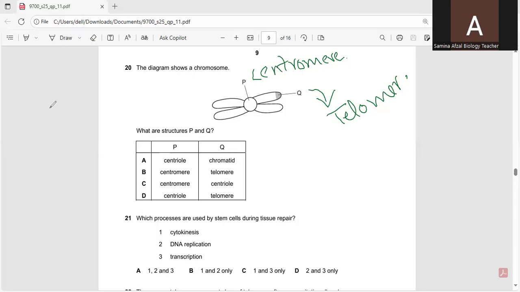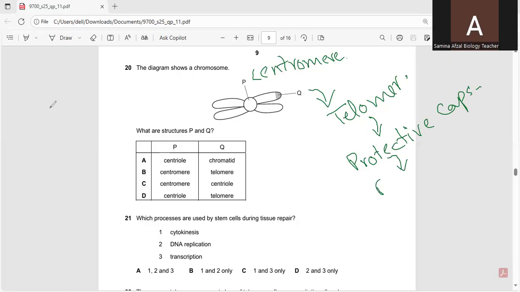And you know, telomeres are the protective caps. They prevent the loss of genetic information during DNA replication.